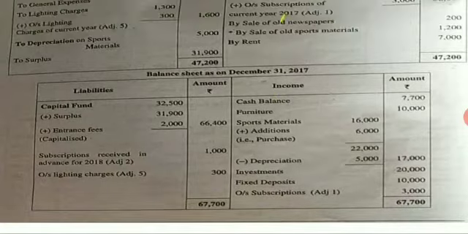Next, write balance sheet as on 31/12/2017. Get the page folded. Draw two amount columns to both the sides. Liabilities, amount. Come to the asset side. It is wrongly printed. Write assets, amount. Draw the lines for about 10 lines.